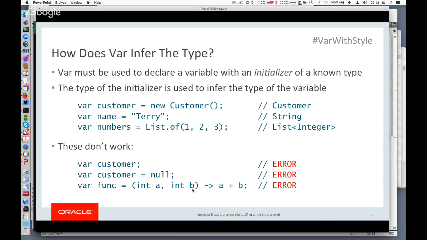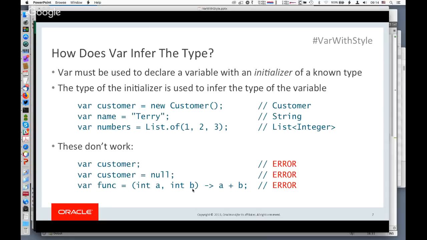All right, and then the last line on the slide shows an example of a lambda expression. And so one of the things about lambda expressions, I mentioned earlier that there's some type inference going on already in lambda expressions, and the primary issue with lambda expressions is that they must have a target type that is used to infer the types for the lambda expression. So the target type is the context in which the lambda expression occurs, and often that comes from an explicit type declaration.